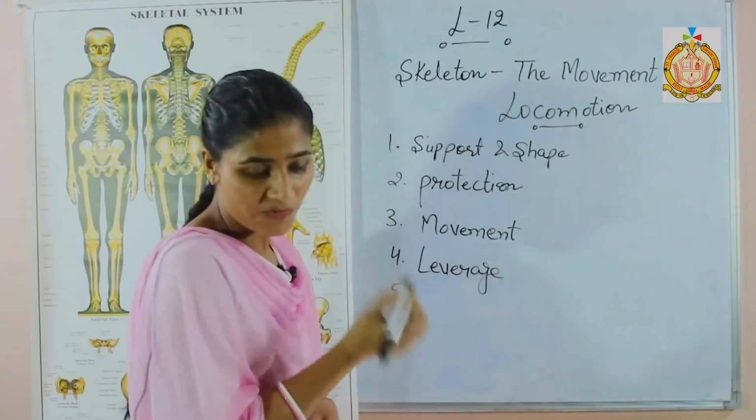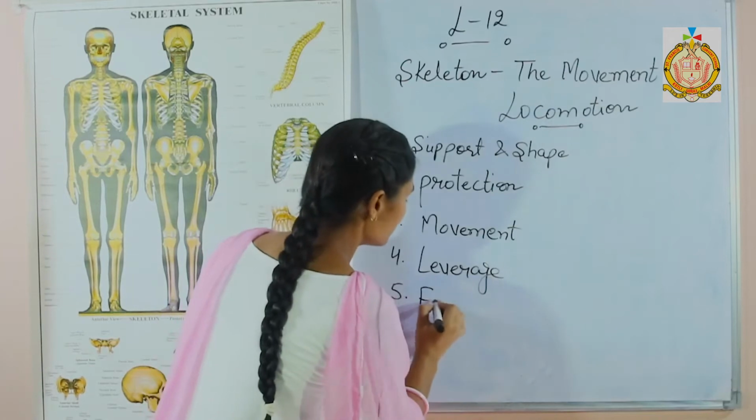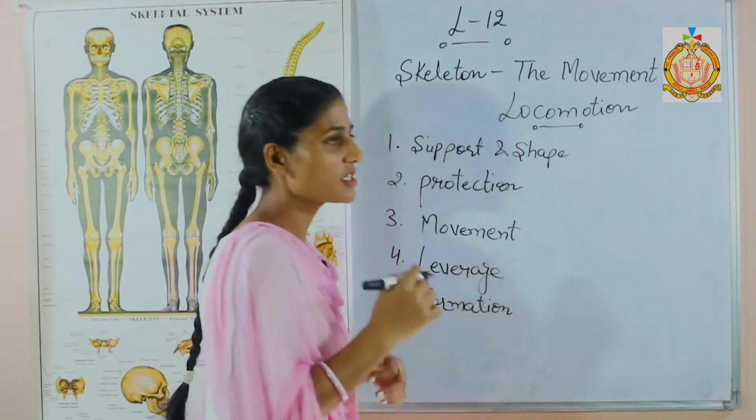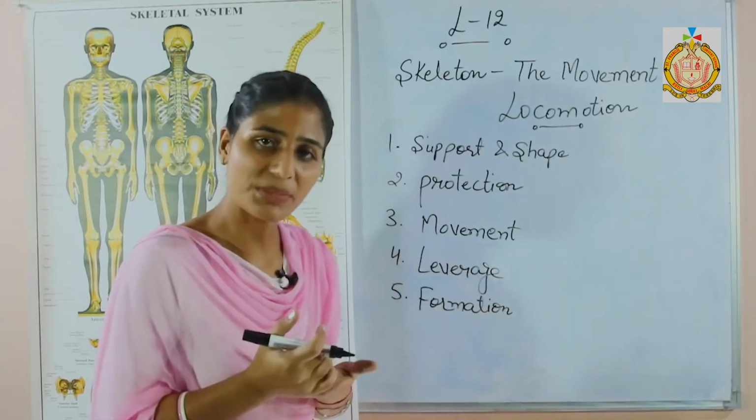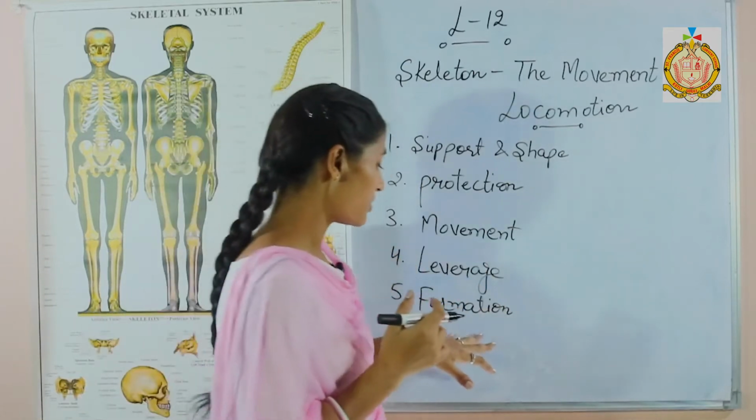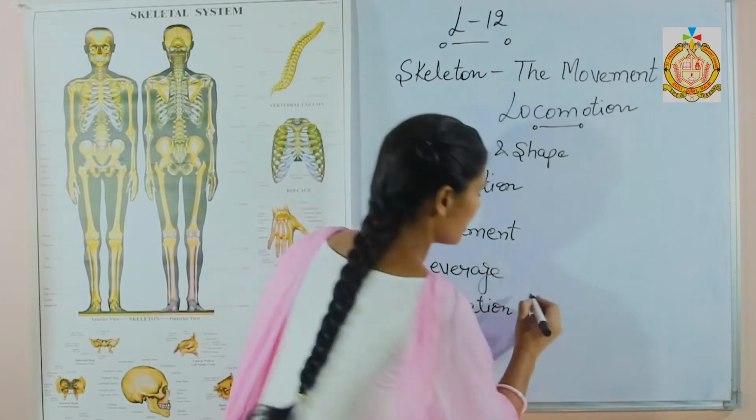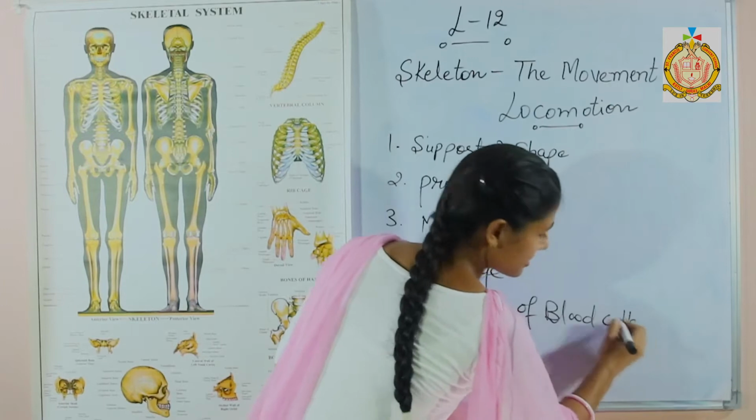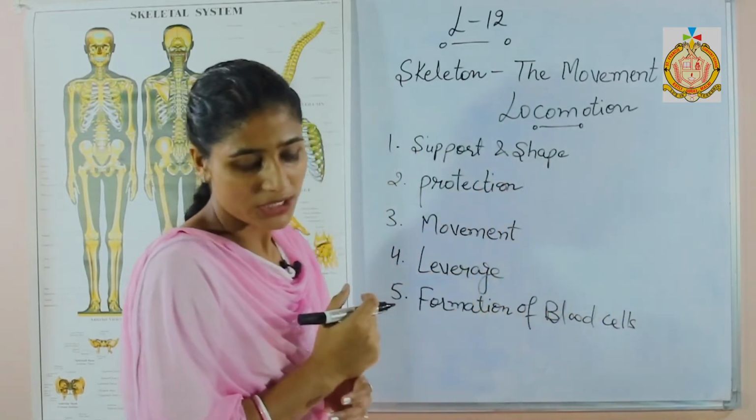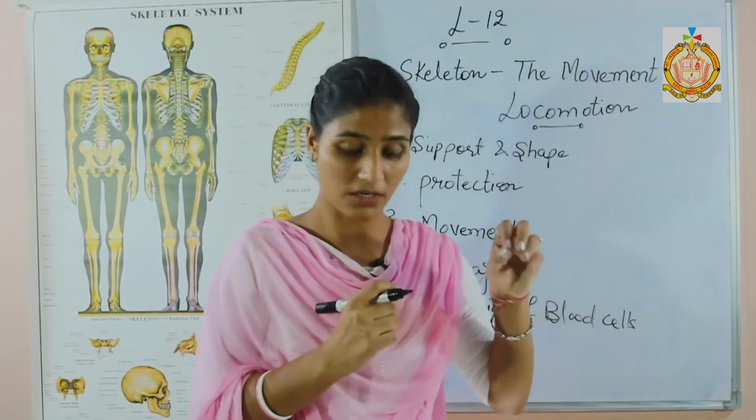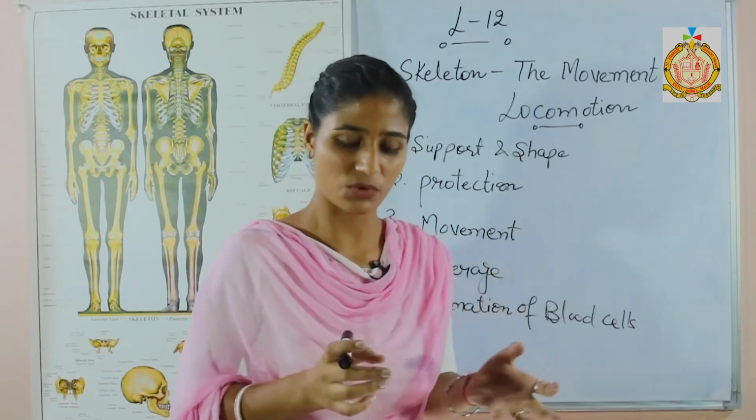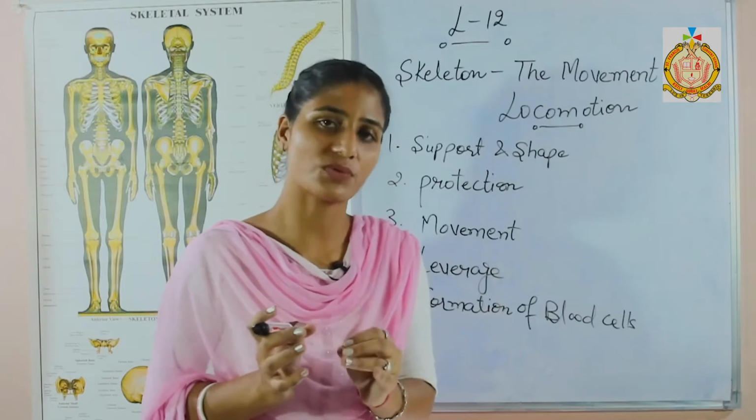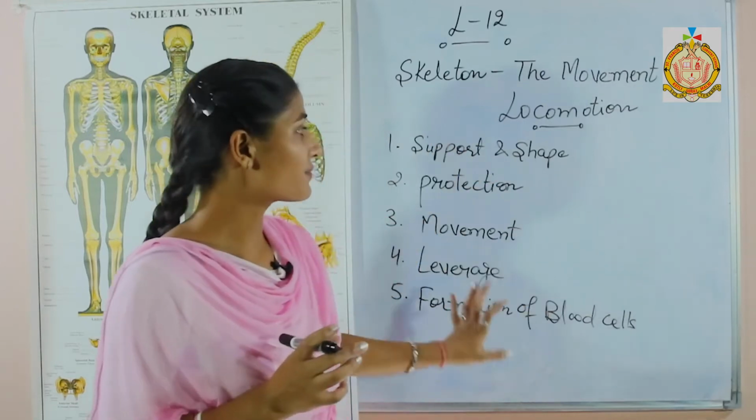Next is formation of blood cells. In our bones, bone marrow is present, the red bone marrow. Red bone marrow is responsible for the formation of RBCs, so it is responsible for the formation of blood cells. The next function of the skeleton system is storing calcium and phosphorus, meaning it acts as a storehouse for calcium and phosphorus. So these are the functions of the skeleton system.